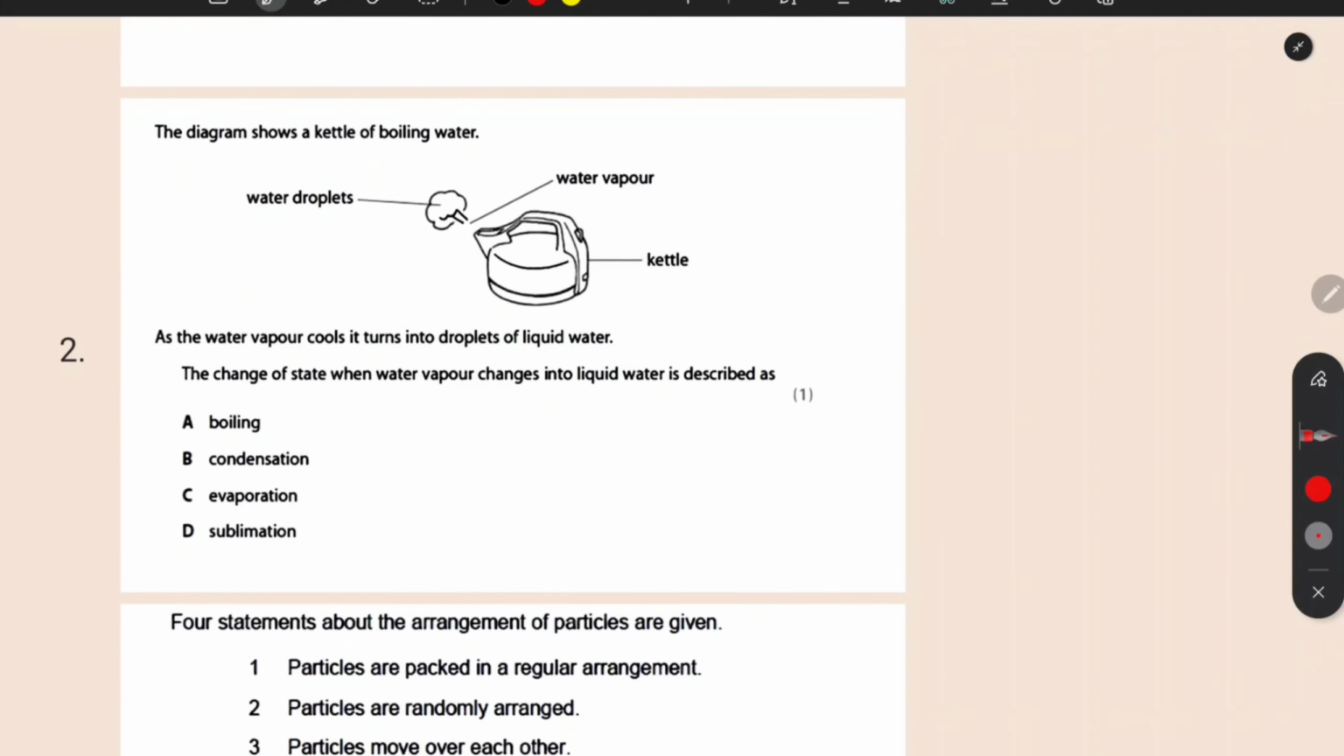Then the diagram shows a kettle of boiling water, and as the water vapor cools, it turns into droplets of liquid water. In very simple terms, it is condensation. So conversion of gas into liquid is called condensation. So the change of state when water vapor changes into liquid water is described as this process.